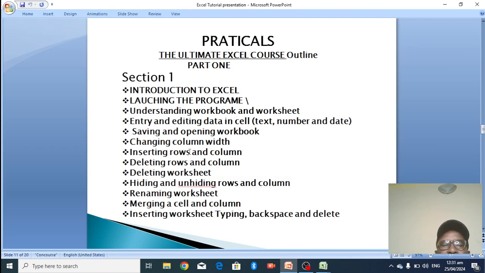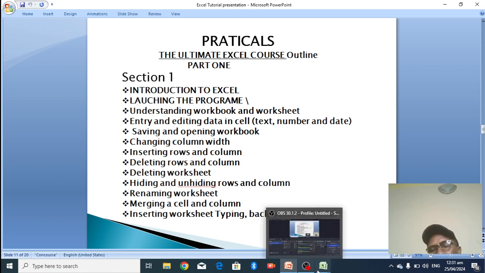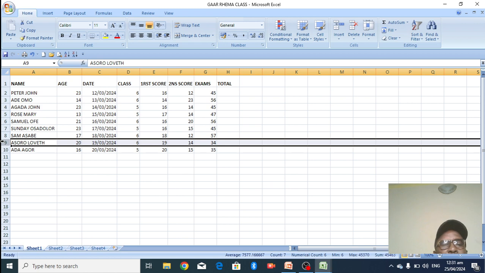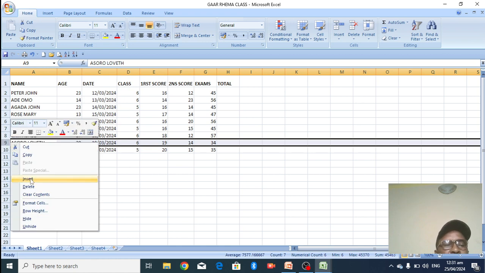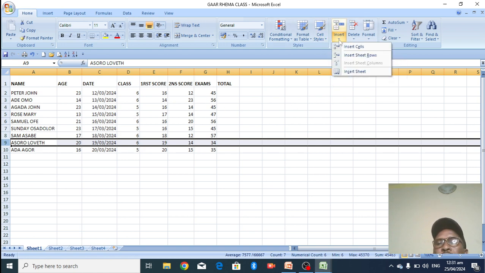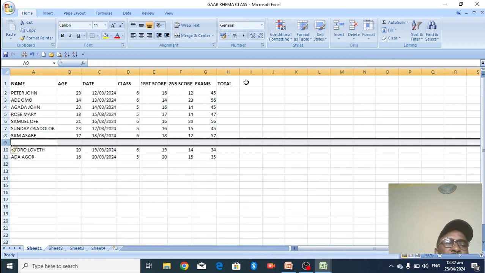Inserting a row and column. We have done row, we have taught that, insert row. But in the same way, you can also insert your column. Let's assume I forgot to write somebody's name here, a person taking this examination, and I didn't write it. You come here, right click it and insert a column. If you don't want to right click, you can come to your menu, click on insert, and say insert a row. That I've inserted.